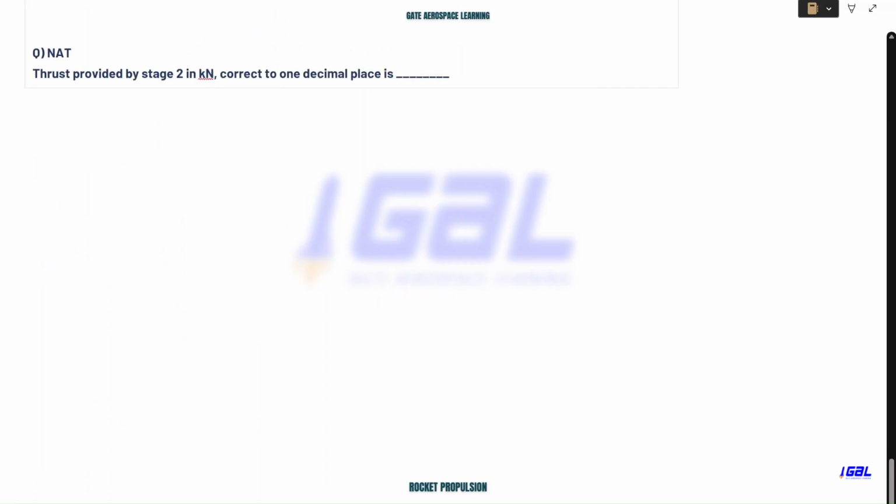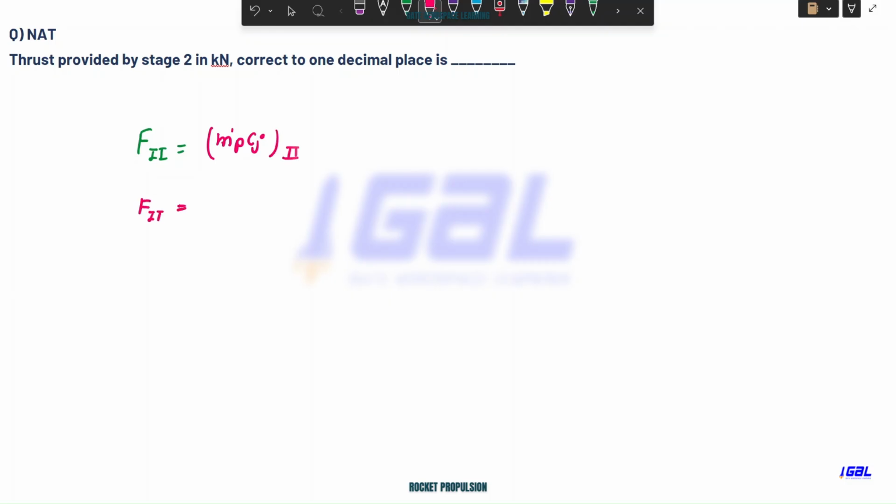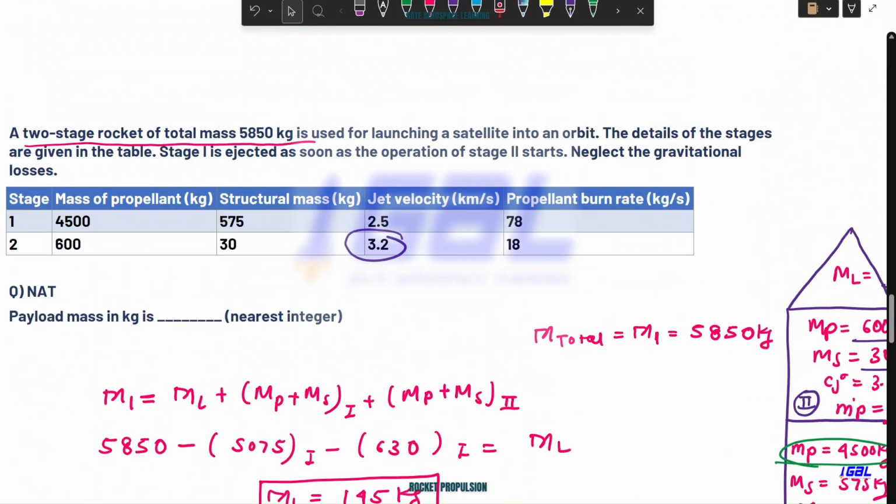Again, now let's do it for the second stage. So F2 will be again m dot p into Cj for the second stage. Now what is m dot p? M dot p is I think 18 kg per second, and the Cj value is 3.2 kilometer per second, right? Cj value for the second stage, yes, this one.